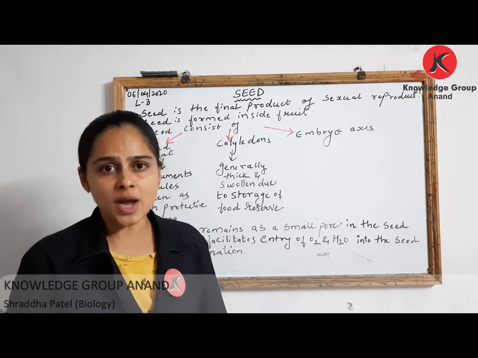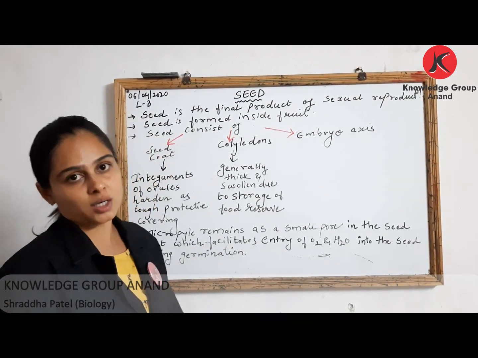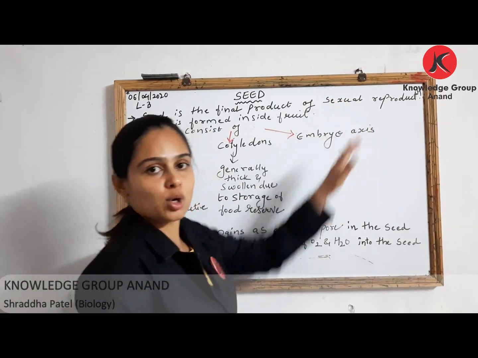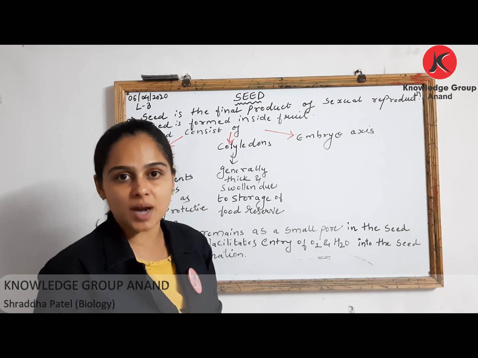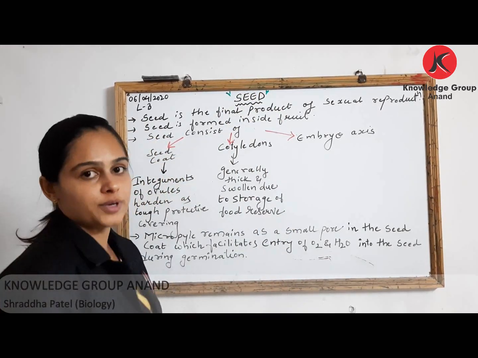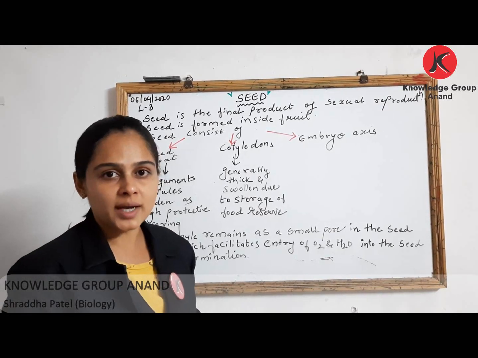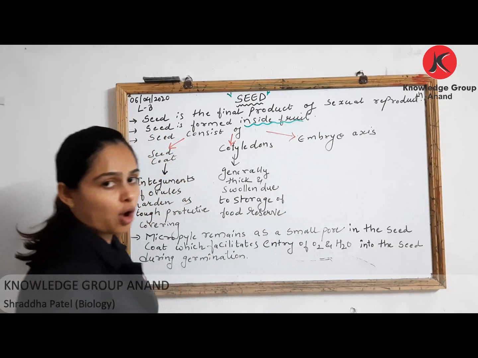Now we have understood sexual reproduction. The final product of sexual reproduction in angiospermic plant, flowering plant, is to obtain seed. We very well know that this seed is formed inside the fruit, of course, right?